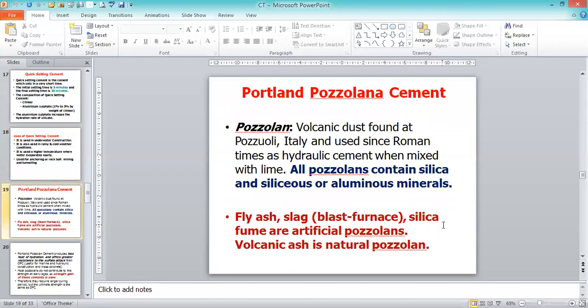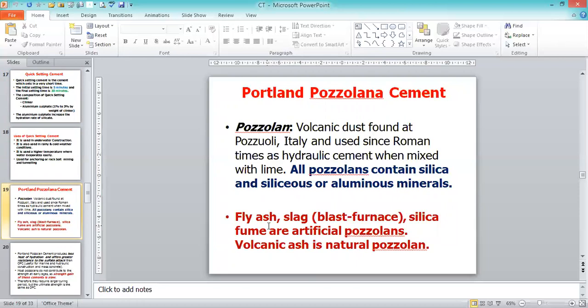Then the Portland Pozzolana cement. Here, when comparing with Portland slag cement, there we use slag, and here the Pozzolana. Pozzolanas may be siliceous and aluminous materials. Pozzolana is a volcanic dust found at Pozzolo, Italy, used since Roman times as a hydraulic cement when mixed with lime. All pozzolanas contain silica and siliceous or aluminous materials.